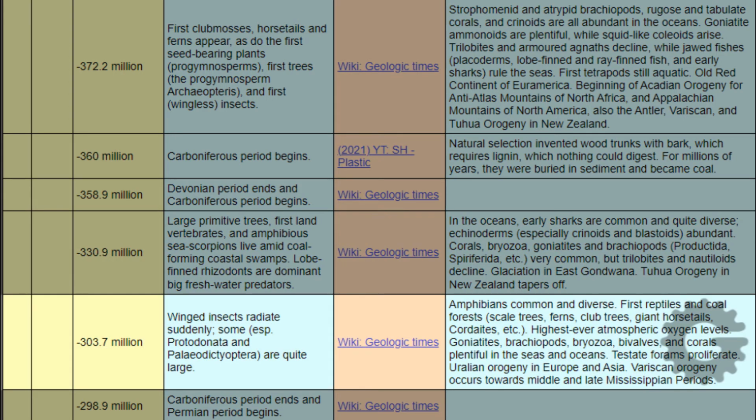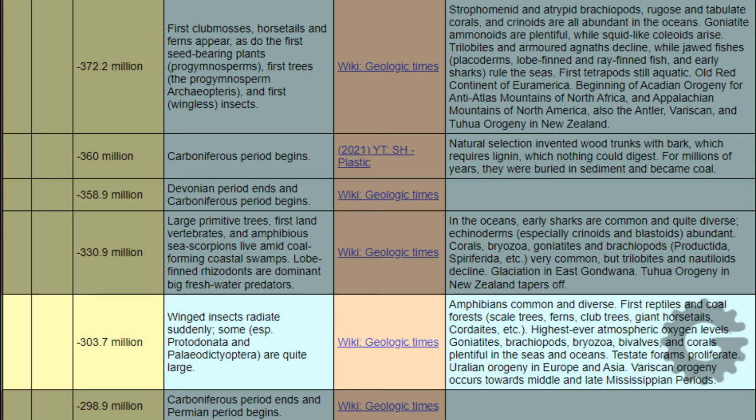When? Negative 303.7 million years. Event. Winged insects radiate suddenly. Some, especially Protodonata and Palaeodictyoptera, are quite large. Reference: Wikipedia, Geologic Times. Notes: Amphibians common and diverse. First reptiles and coal forests, scale trees, ferns, club trees, giant horsetails, cordaitales, etc.